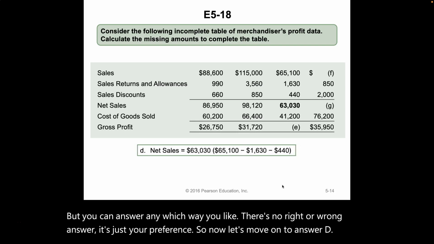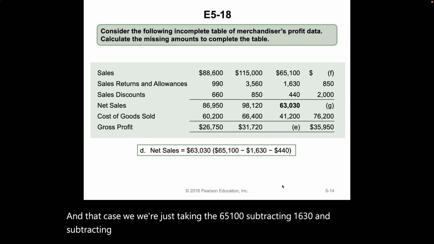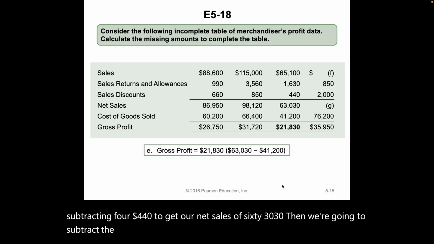In that case, we're just taking the 65,100, subtracting 1,630, and subtracting $440 to get our net sales of 63,030. Then we're going to subtract the 41,200 to get our gross profit of 21,830.